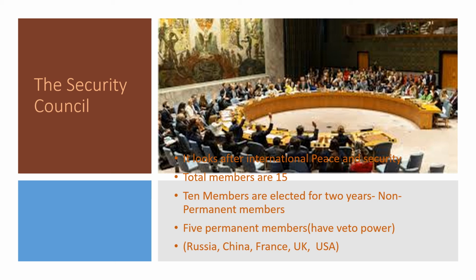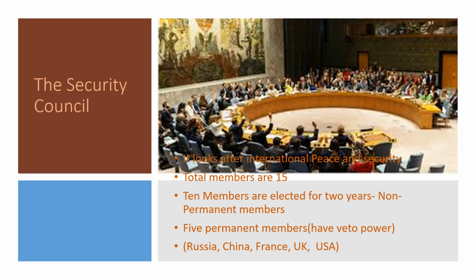10 members are elected for a term of 2 years, and after that again election, and 5 members are permanent, and the permanent members are Russia, China, France, UK and USA. And the permanent members have veto power. Veto power means if a resolution is passed, these particular permanent members can stop the passing of that resolution by using that power, but there are again certain rules and regulations to use that veto power even for the permanent members.